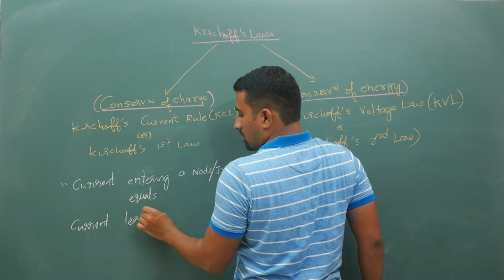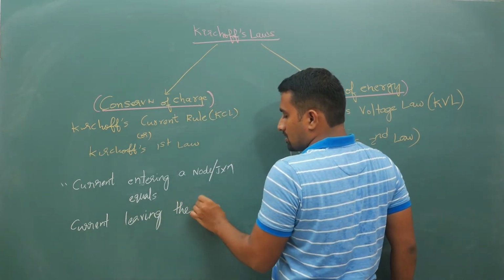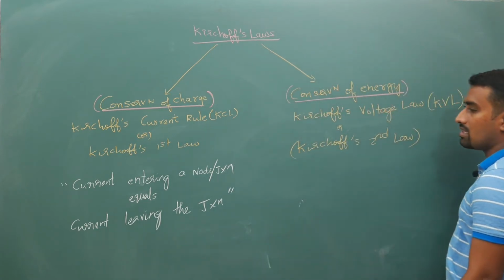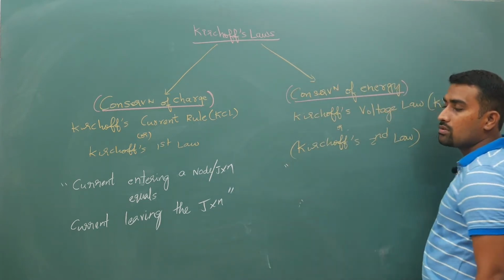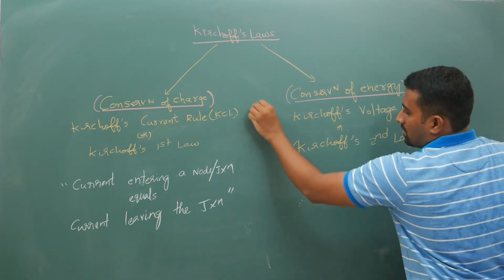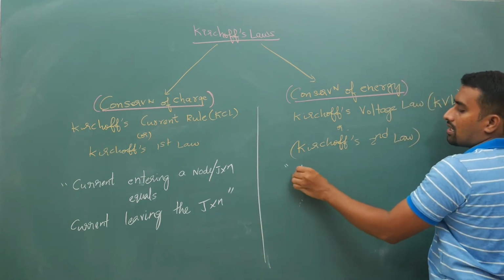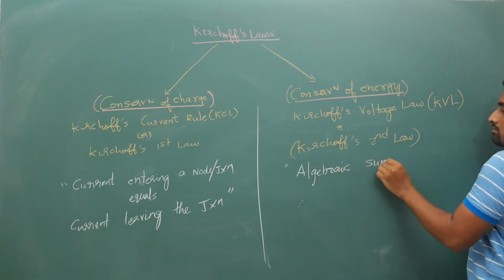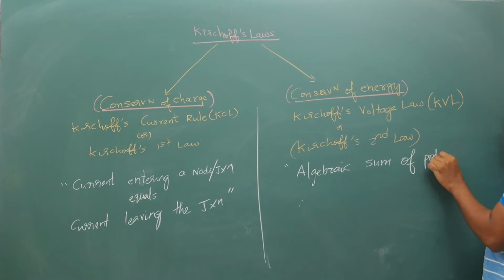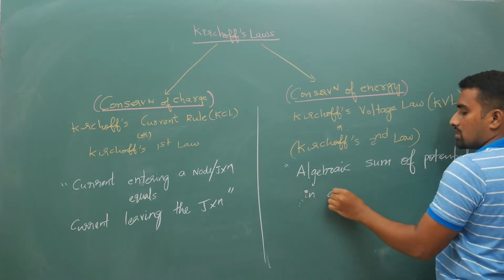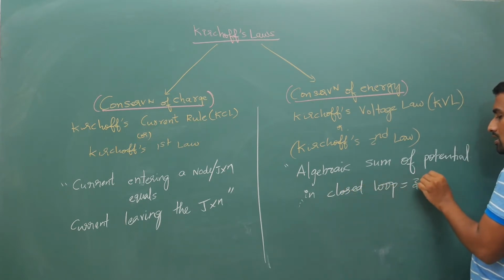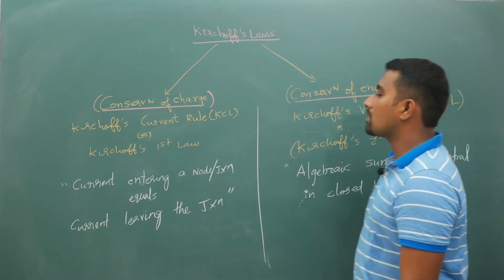What is a node or junction? I will elaborate soon. And coming to Kirchhoff's voltage law, the algebraic sum of potential in a closed loop is equal to 0. So this is Kirchhoff's voltage law.